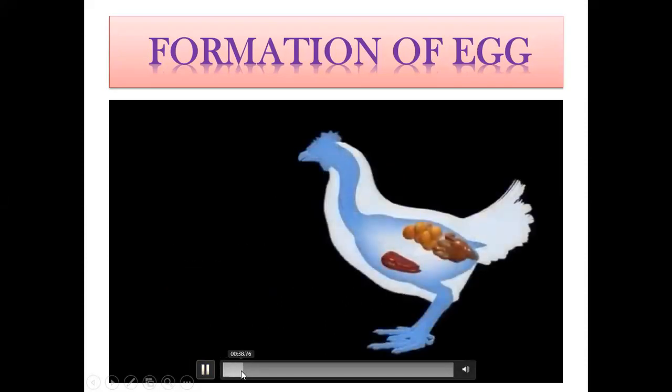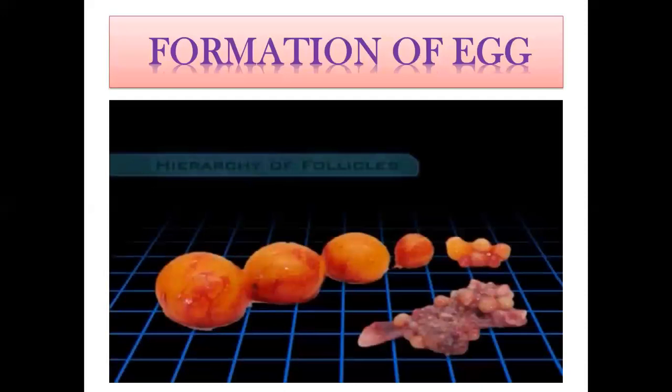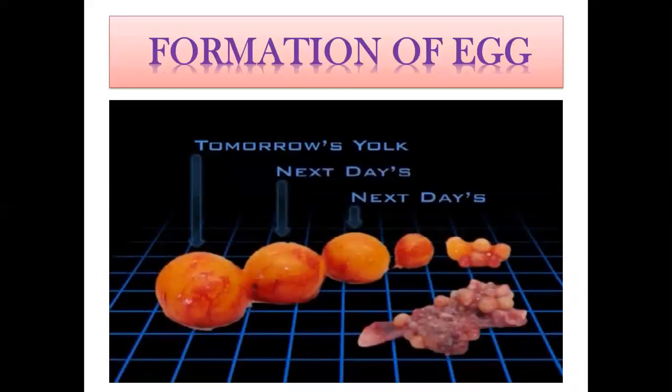Egg yolk precursors are converted into the building blocks of egg yolk. These building blocks, 1/3 protein, 1/3 fat, and 1/3 water, are then carried by the bloodstream from the liver to the ovary. In the ovary, tiny tissue bags called follicles fill with yolk and grow. The largest follicle on the ovary will release the yolk of the egg the hen will lay tomorrow, while the next largest will produce the next day's yolk, and the next largest will yield the next day's yolk, and so on.